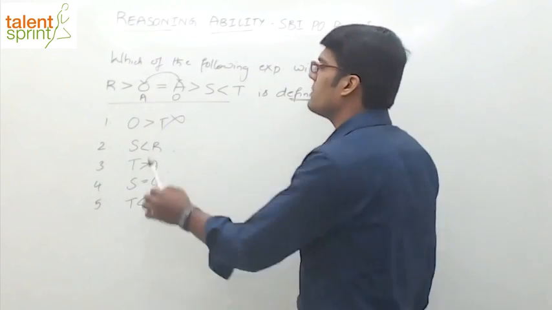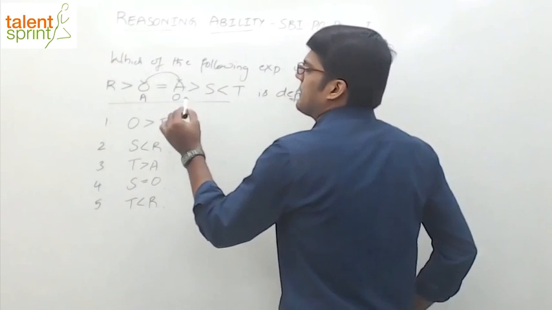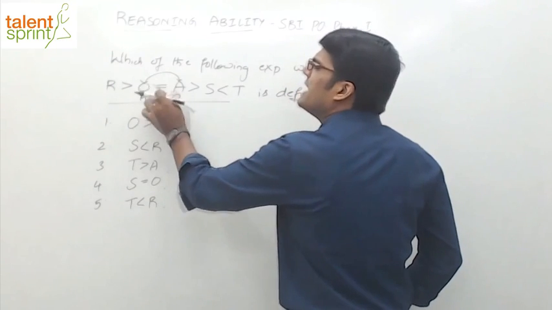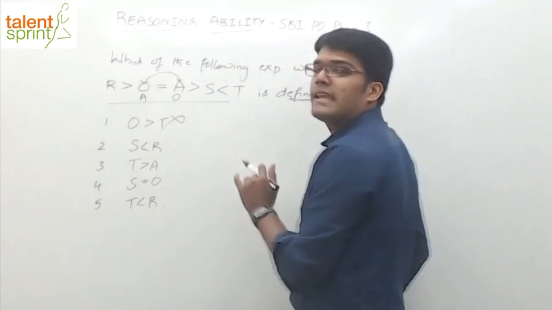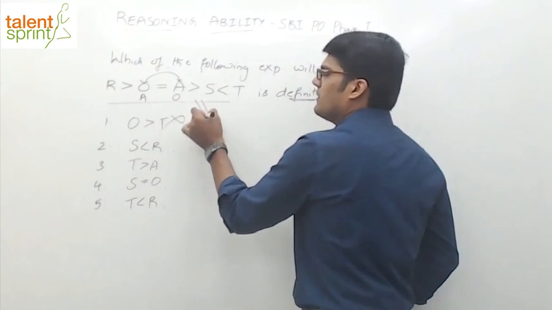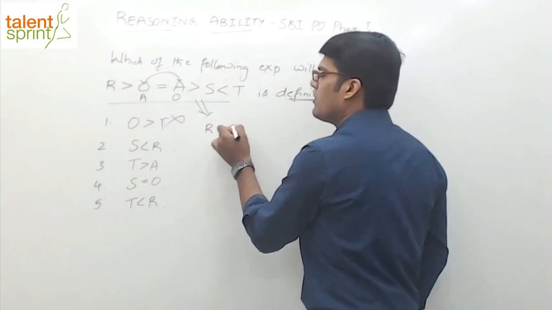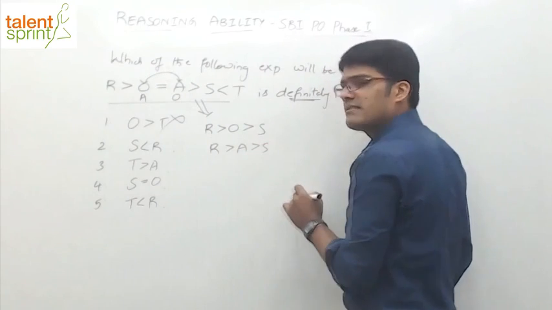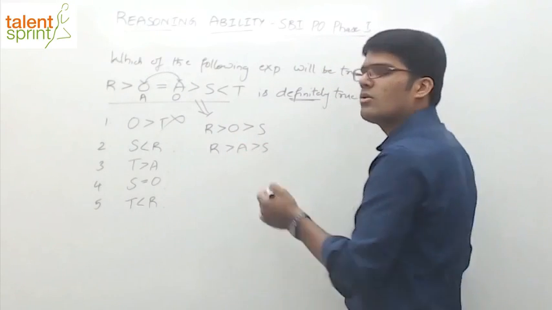S less than R, how do you compare S with R? See, the same thing. The only point is when you have equality, you can consider any one of them. Either you take O or you take A. For example, you say we can write it in this form: R greater than O greater than S, or we can say R greater than A greater than S. Anyways, you can take any one of them, either O or A.